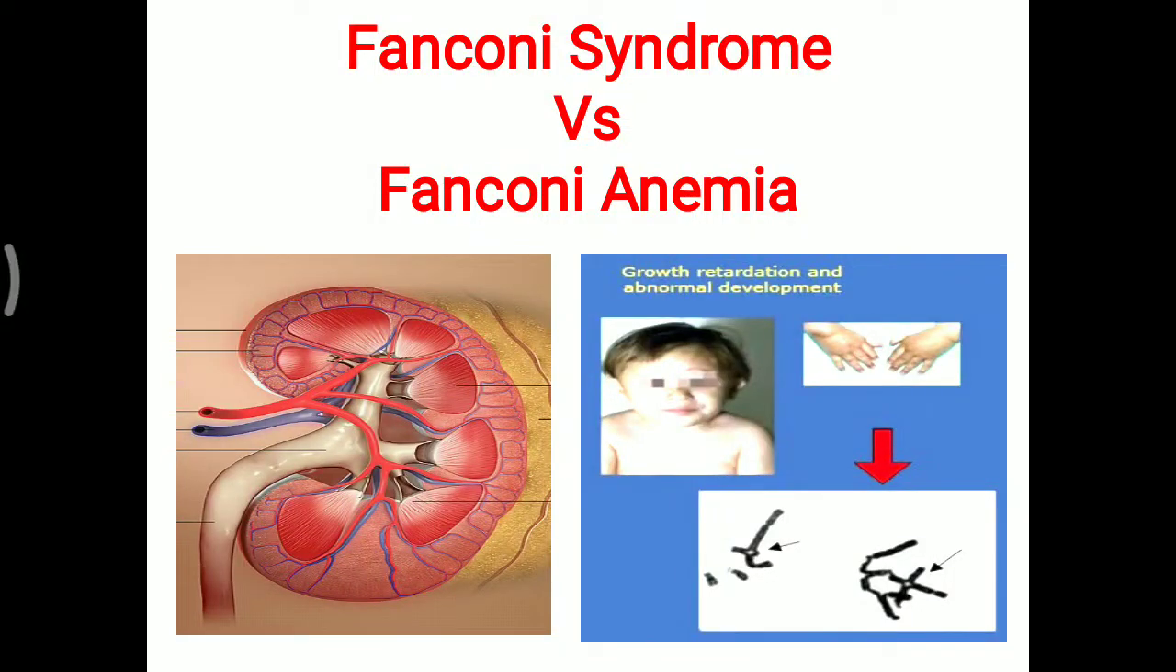Today's topic is about Fanconi syndrome and Fanconi anemia. You have to remember that both are different, both are not the same. Fanconi syndrome is related to the kidney, while Fanconi anemia is related to a genetic disorder. In detail, we will look first at Fanconi syndrome.